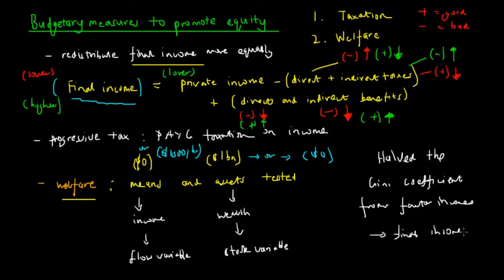So we know the Gini coefficient is a measure of inequality, and the larger the coefficient is, the more inequitable the distribution of income is. We can see that following budgetary measures to promote equity, this Gini coefficient has in fact nearly halved from that of factor incomes to that of final incomes.